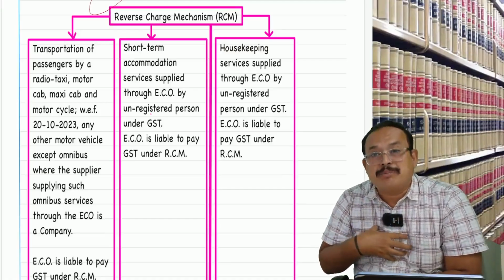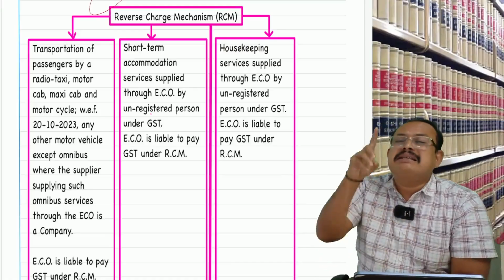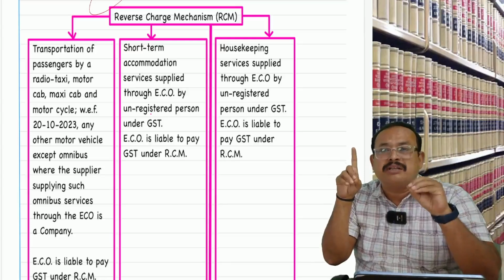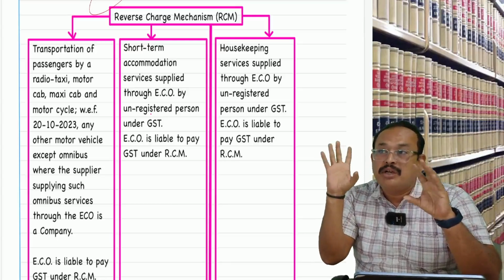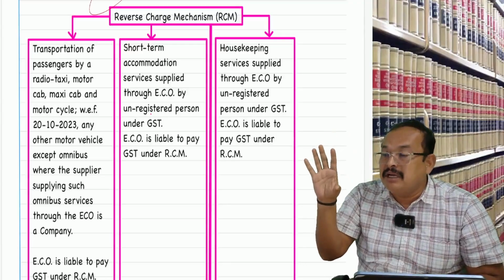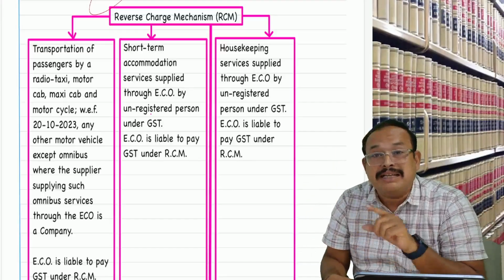Vijay, the housekeeping service provider, who is a plumber cum electrician, is a registered person or an unregistered person? Unregistered person, sir. E-commerce operator, you pay the GST. No, sir. Vijay is a registered person, sir. Then the housekeeping service provider, a registered person, alone is liable to pay GST, not the e-commerce operator.